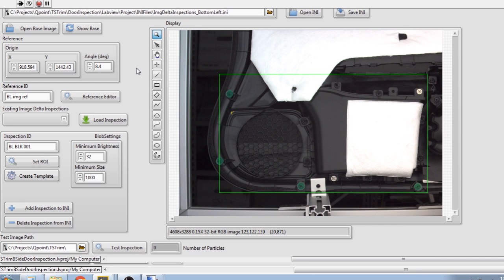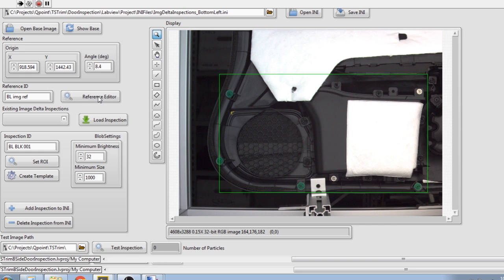Okay, this is the difference, or the image delta, between a golden model and then each image capture of a part after that. So in this case, we have a reference similar to what we saw before. I've already got this preloaded, so I'm not going to go through the INI and the reference and the template. I might go through the template.